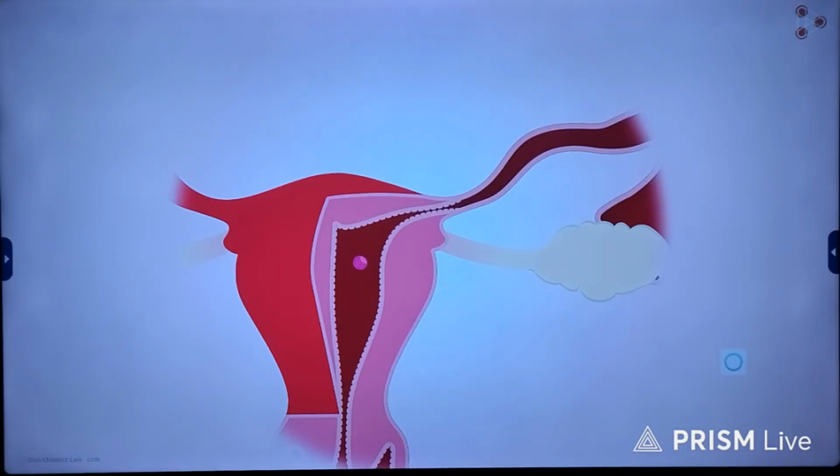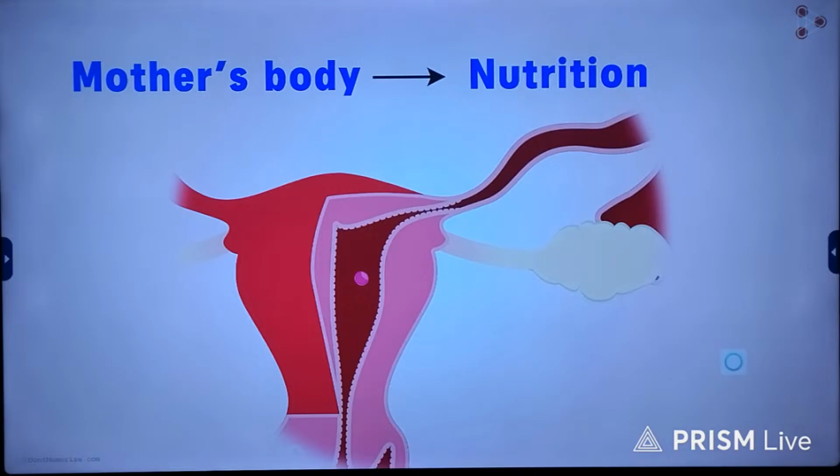As it grows further, the body of the embryo begins to develop. But for its proper growth and development, don't you think the embryo will require nutrition? Of course, yes. And where will it derive the necessary nutrition from? You may say the mother's body. That's correct, yes. But how will that be possible when the blastocyst is still moving inside the reproductive tract? It is not connected to the point from where it can derive nutrition.